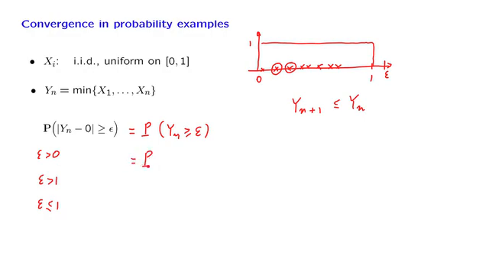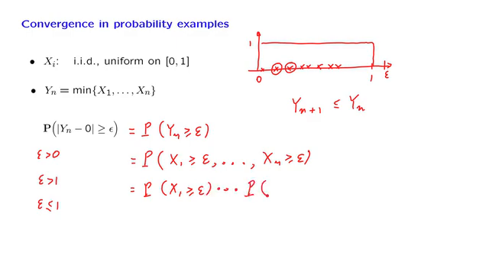The minimum is going to be at least epsilon if and only if all of the random variables are at least epsilon. So this is an equivalent way of writing this particular event here. Now, because of independence, this is the product of the probabilities that each one of the random variables is larger than or equal to epsilon.